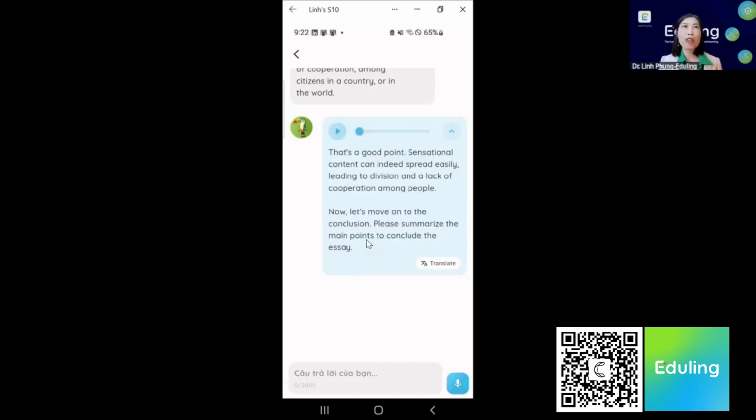So as you know, if you're familiar with this type of essay, you're going to have to write the introduction. You need to write 1 or 2 paragraphs about the advantages, 1 or 2 paragraphs about the disadvantages, and then the conclusion. And now the AI is pushing me to summarize and conclude my essay.